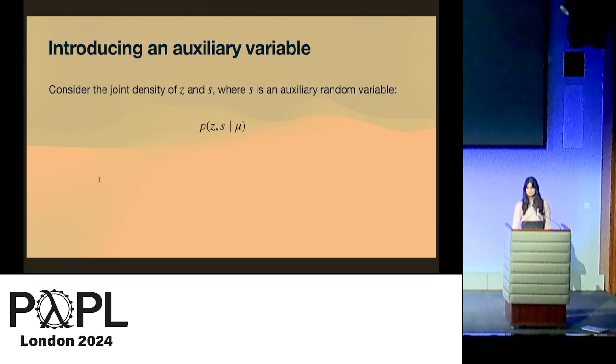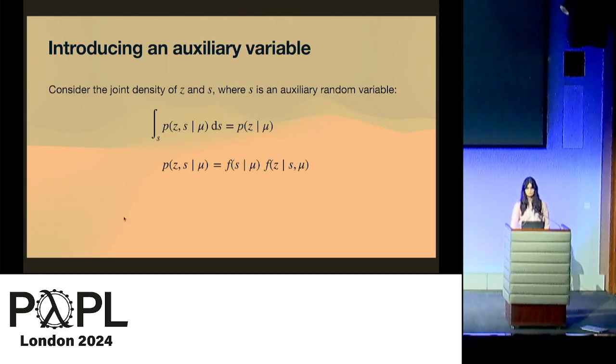So our approach is inspired by slice sampling and introduces an extra variable S in such a way that if you have this joint distribution of the customer and S, and we sample from it, and then we discard the S values, we will be left with values for the customers which are correctly distributed. In the literature, this variable is called the slice variable,